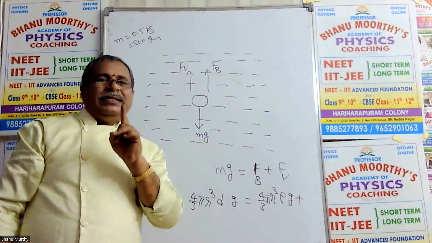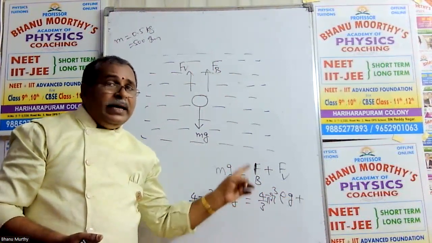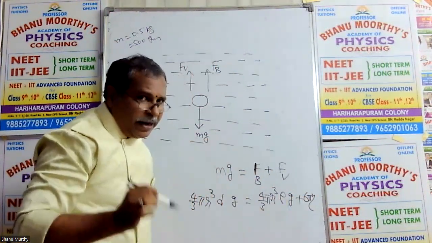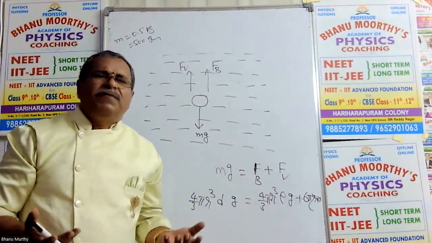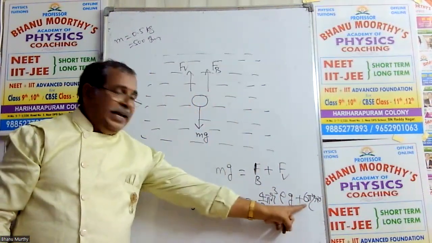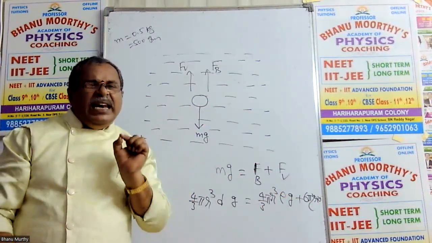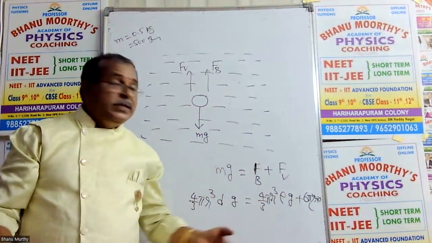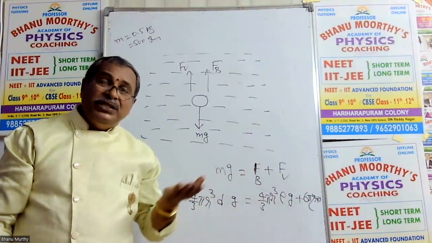In that chapter, you can understand that formula. Now I am writing it directly because it is a free video class. The viscous force is 6 pi eta r v. What is eta? The coefficient of viscosity. We don't know what the liquid is, but eta changes from liquid to liquid. For thick liquids, the eta value is more; for thin liquids, like water, the eta value is less. Where r is the radius of the ball and v is the velocity of the ball.